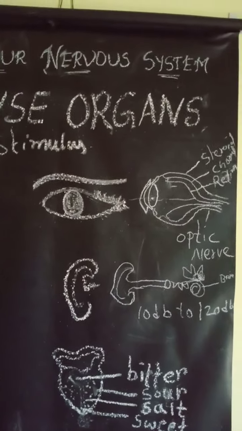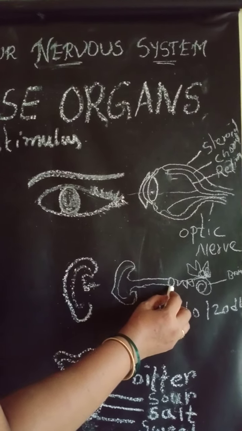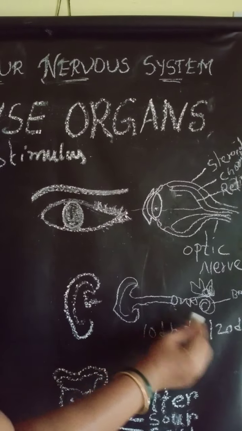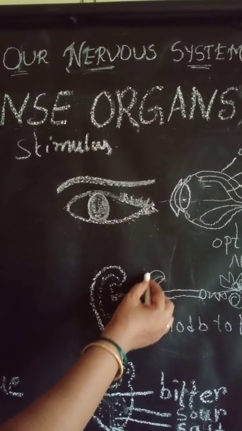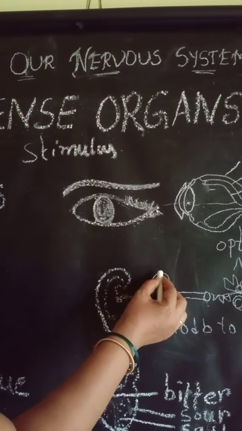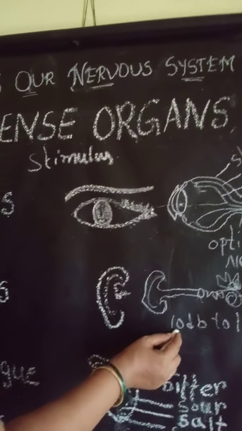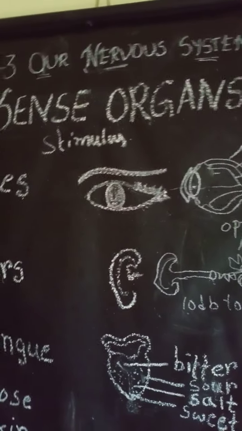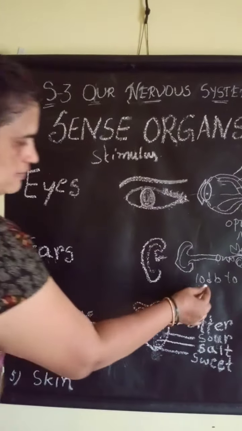If those pass through the ear, the tympanum may be damaged. To avoid such sounds above 120 decibels, most of the sounds will be heard through the outer ear, the bony structure. This bony structure will capture them and give them to the brain, and they will come back. Below 10 decibels, you can see mostly dogs and animals have that type of sense. Okay, children.